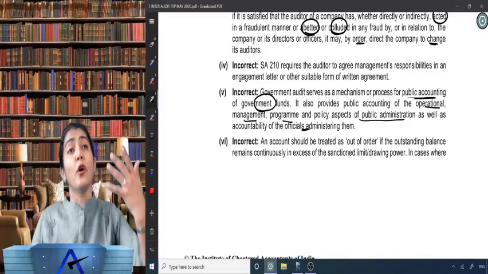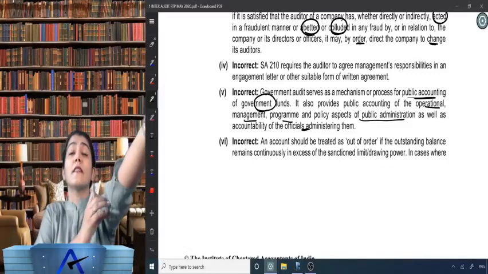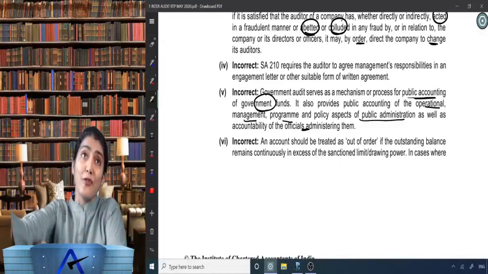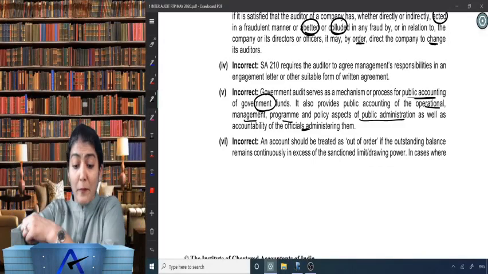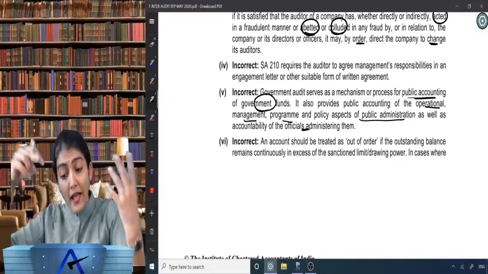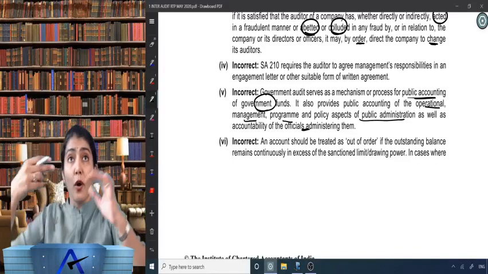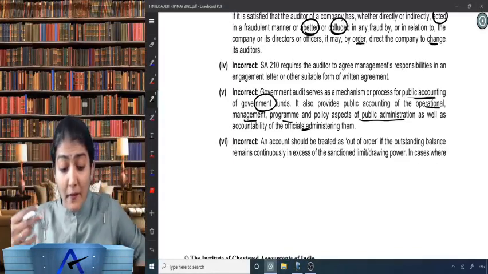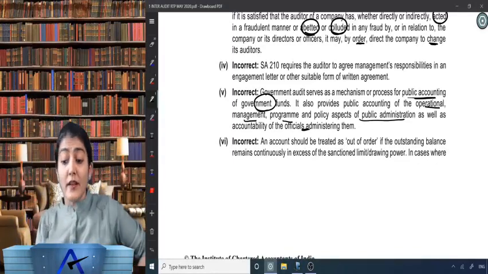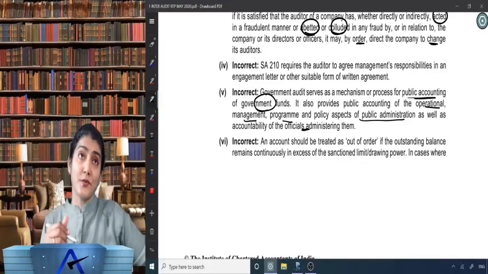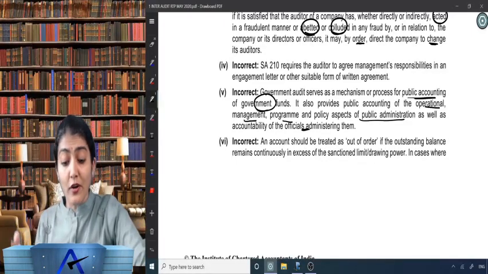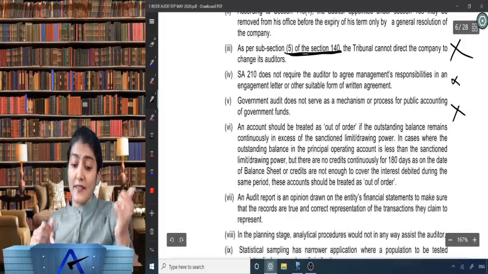Because, in case of government audit, there is always also a concept of the propriety audit and the performance audit. Right, so public accounting of government funds and also the public accounting of the operational administration, the management program and policy aspects of the public administration, as well as the accountability of the officials administering them.